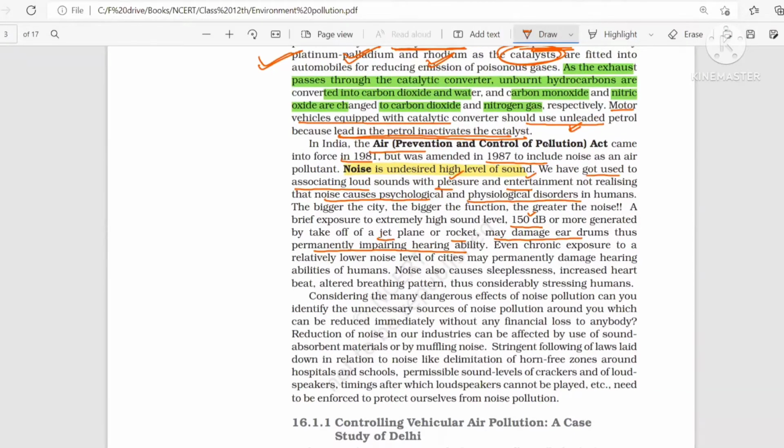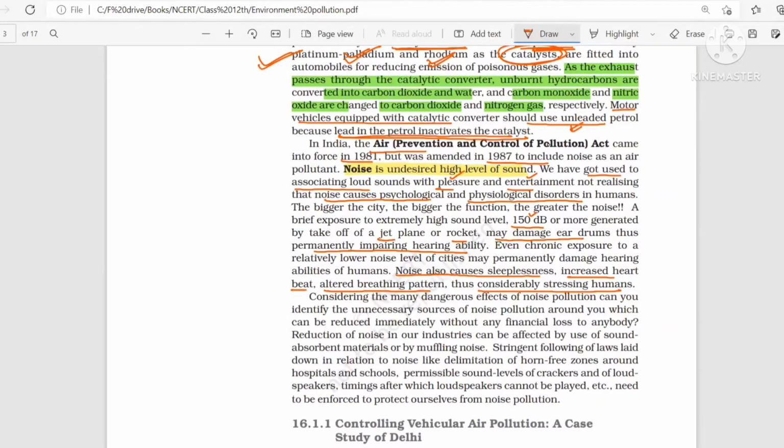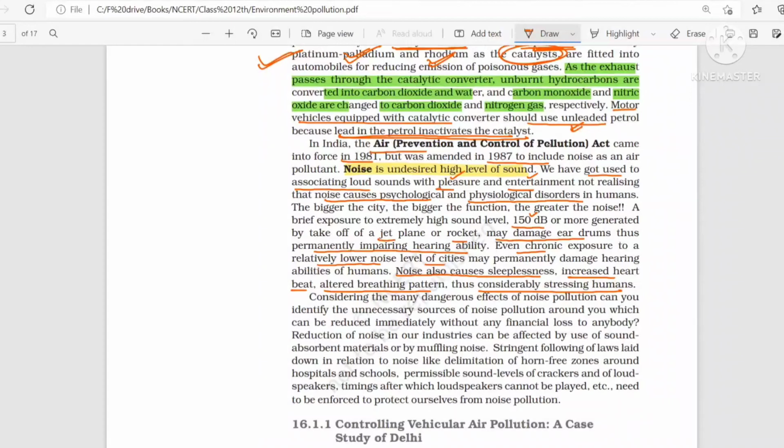And noise also causes sleeplessness. A person is not able to sleep. A few people will be badly affected, especially old people. They will have an increased heartbeat and an increased breathing rate, and as a result they are stressed. Sometimes even chronic exposure to a low noise level in the cities, continuously listening to that low noise, can cause permanent damage to hearing abilities.